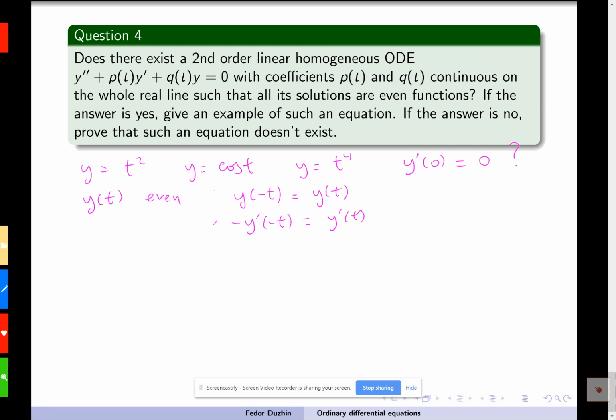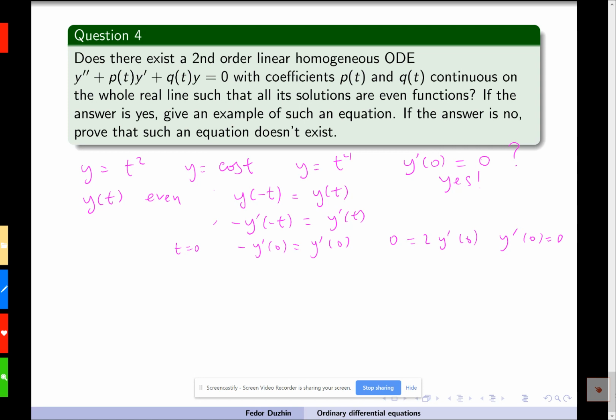And now, letting t be equal to 0, we see that minus y prime of 0 equals y prime of 0. Moving y prime of 0 to the right-hand side, we get 0 equals y prime of 0. So y prime of 0 is 0. So yes, all even functions satisfy this property that y prime of 0 equals 0. But then we can easily answer the original question.